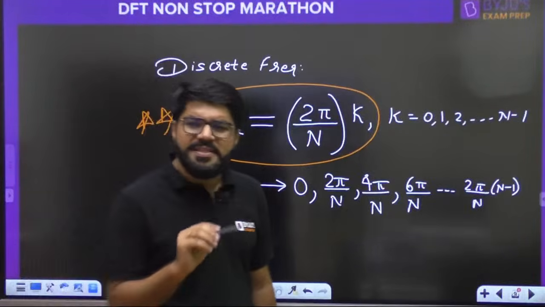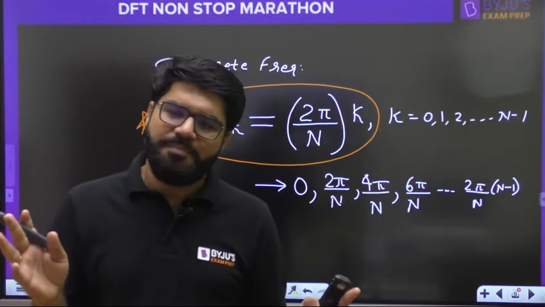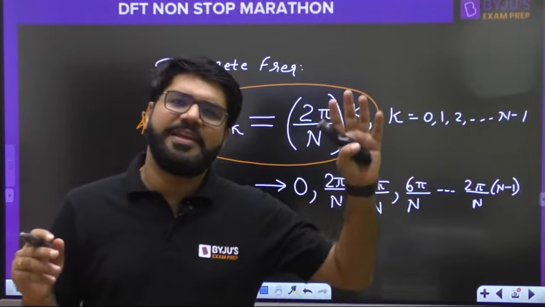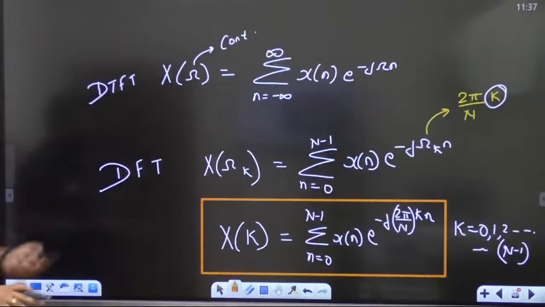So if you remember this discrete omega, I will make you say that actually no additional properties you will remember for DFT. अगर आपने DTFT या Z transforms etc. study किया हुआ है, will make it all related to each other.